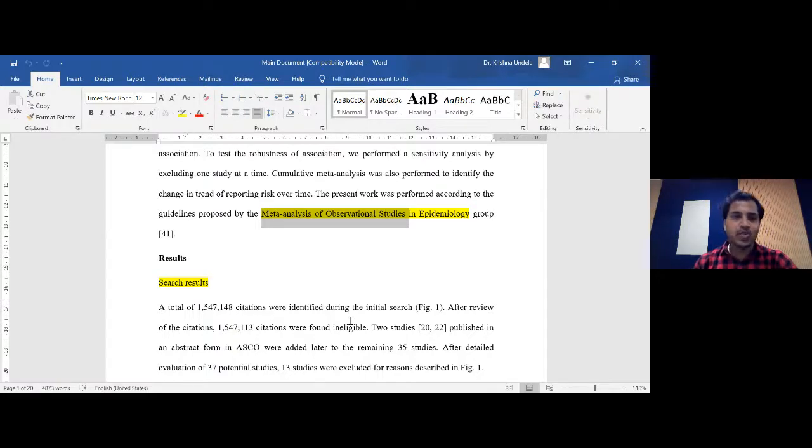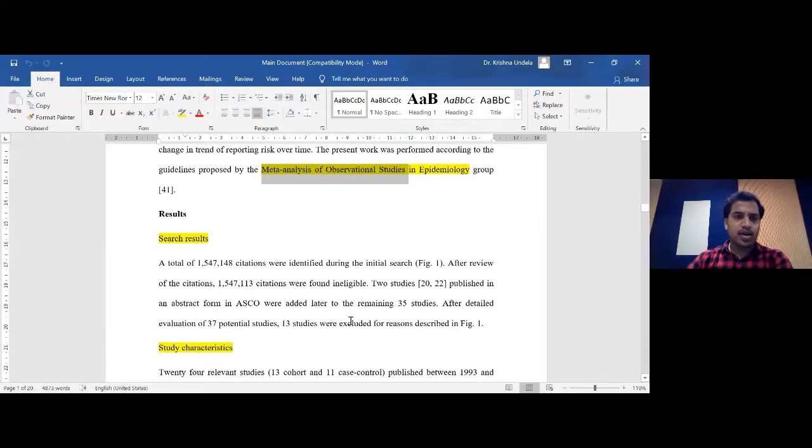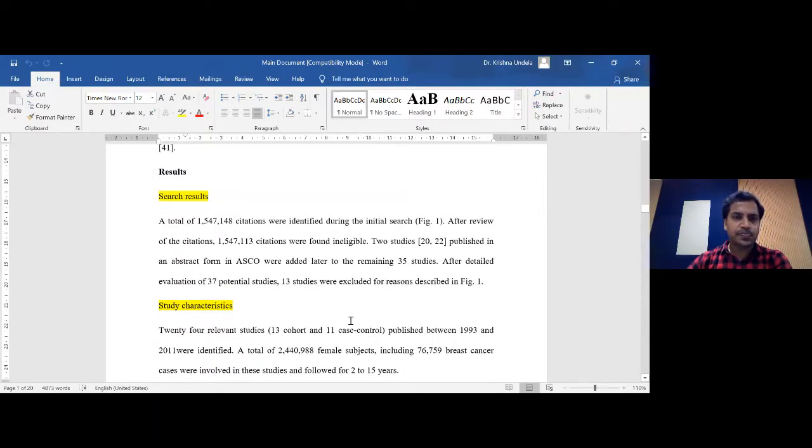You should not make the manuscript 10,000 words or 15,000 words. Certainly, it should be within the limits of the manuscript guidelines. So we need to follow that. But within the limits only, you need to explain very clearly all the things you have done. So that's about the methodology. Coming to the results, here we have once again various subheadings, starting from the search results.